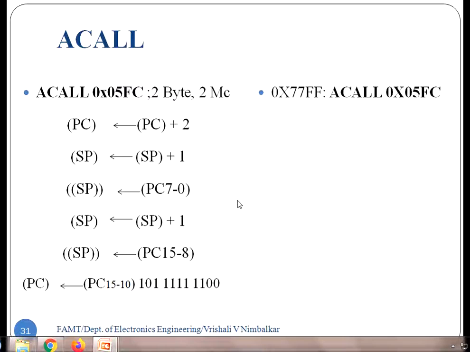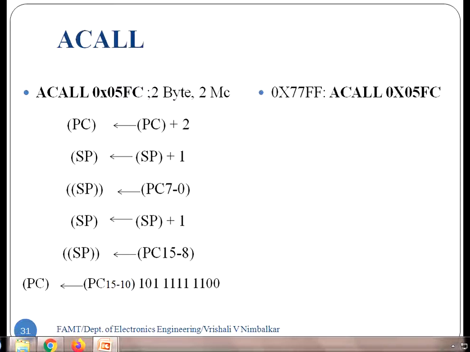Again the same example, absolute call, but now that call instruction is written at 77FF. The main program address is 77FF and the subroutine address is the 11-bit address 5FC.